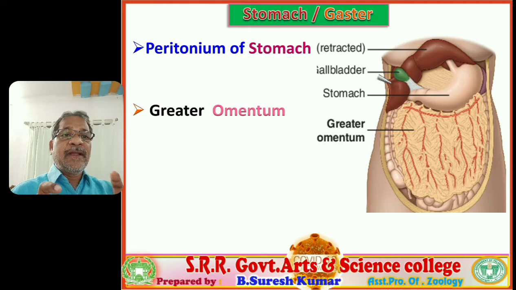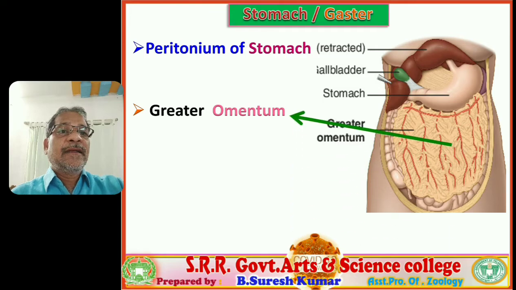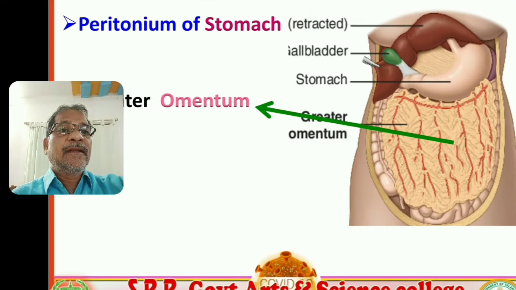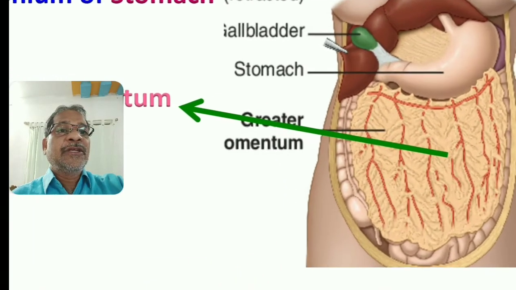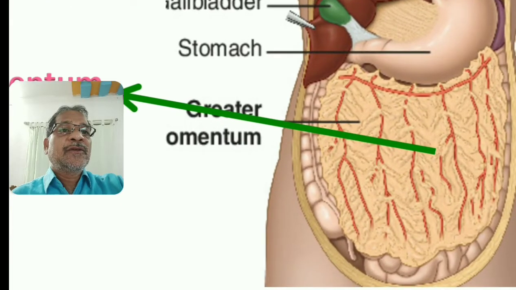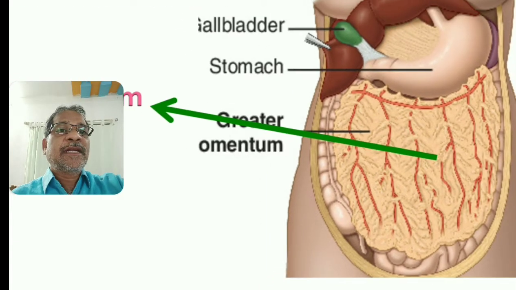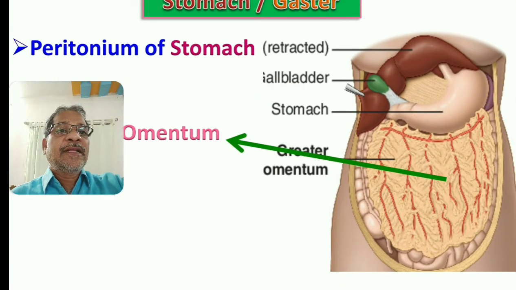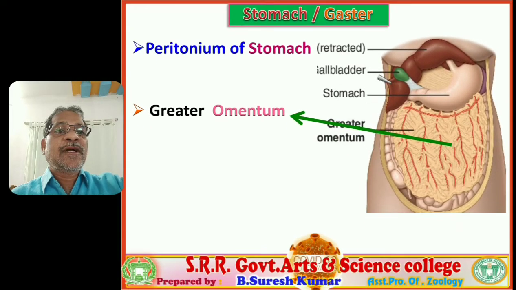In the same manner, you observe the greater omentum in the visual. I placed it here. The color is yellowish. Vascularized blood vessels are present. The yellow color represents what? Adipose tissue. So the greater omentum stores what?